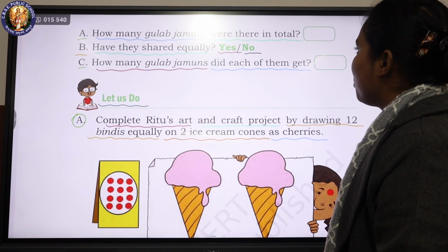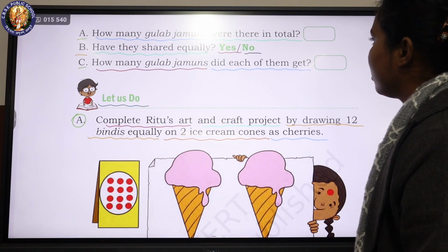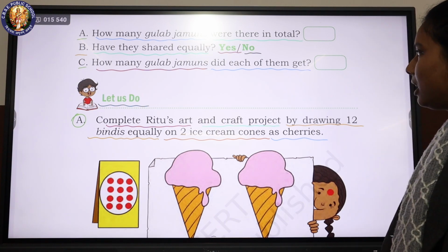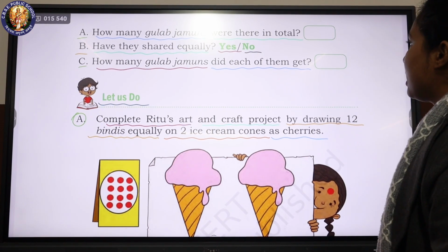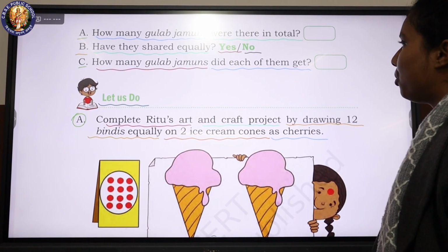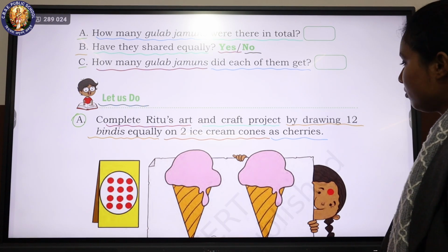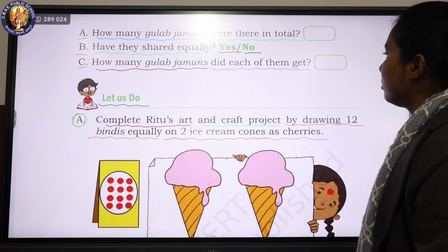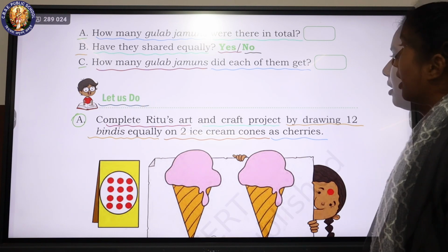A. How many gulab jamuns were there in total? Blank. B. Have they shared equally? Yes or no? C. How many gulab jamuns did each of them get? Blank. Let us do.